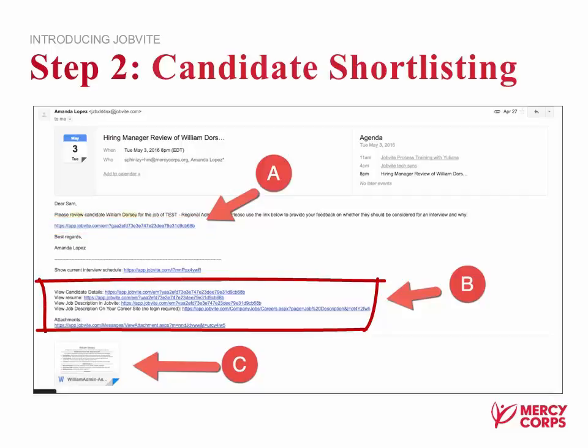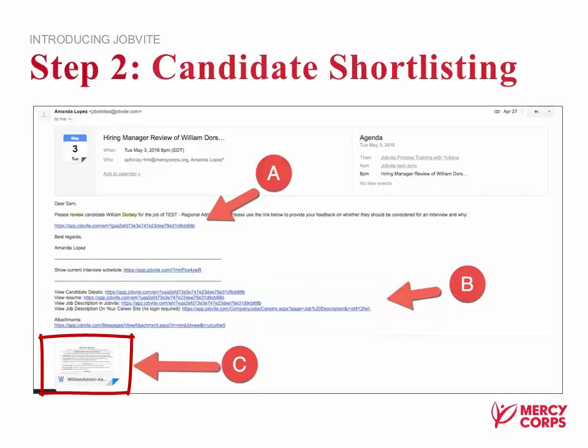Indicated by the B are links to the system that'll show you more candidate details. You can view the resume, you can see the job description in case you need a refresher, or you can see any attachments that they've provided. Finally, at the bottom, their resume or CV should be attached. If you click on that, it'll open like any other attachment. So once you've reviewed all this, you click on this link, and then you'll go to the next page and you'll be able to give feedback on this candidate.